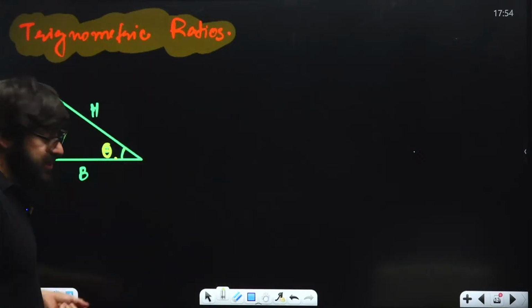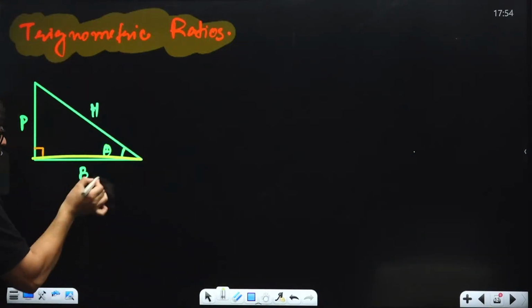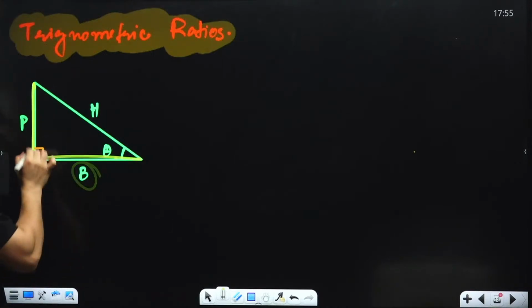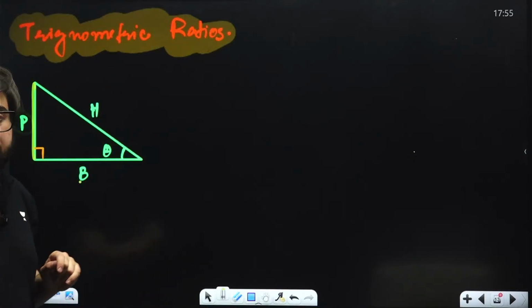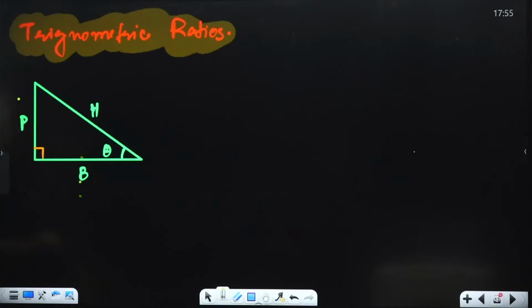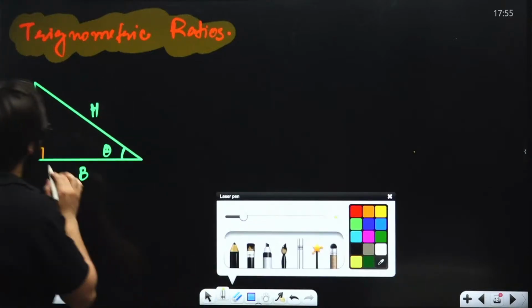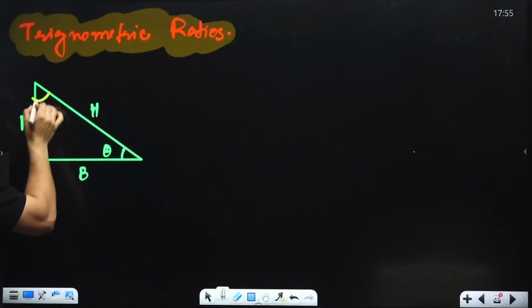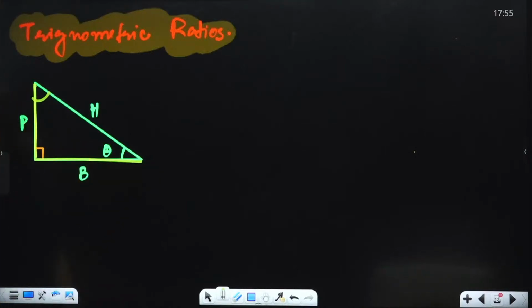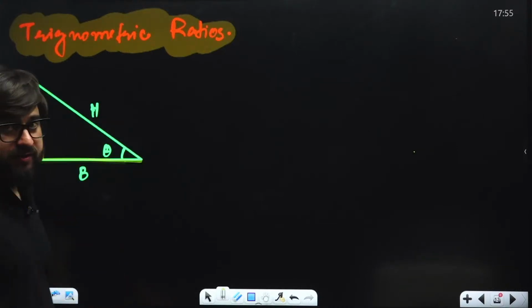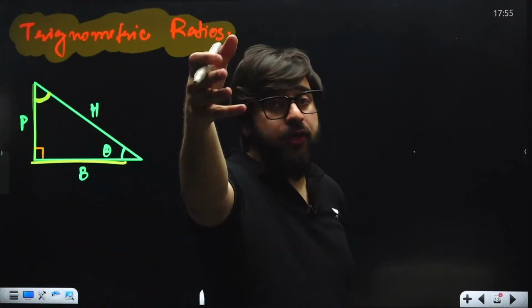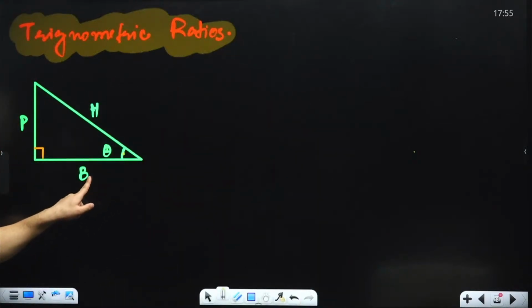If this is the angle which is given, this side will be considered as the base and this side will be considered as the perpendicular. Listen to me very carefully. If I take this as angle theta, then I consider this as the base and this will be the perpendicular. It depends which angle you are taking. If you are taking this as the angle, then this will be the base.